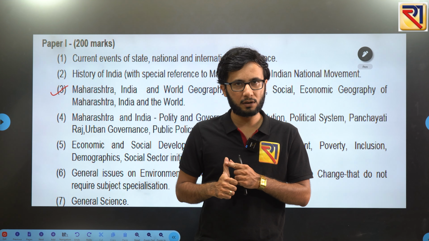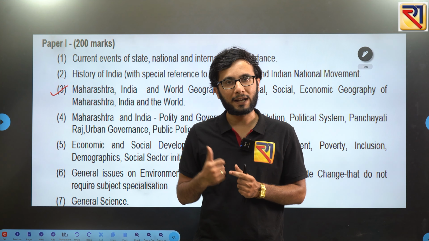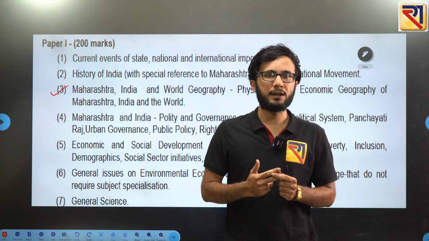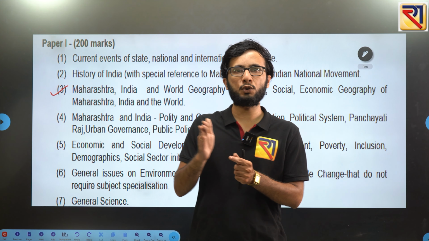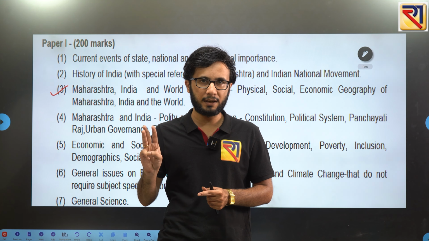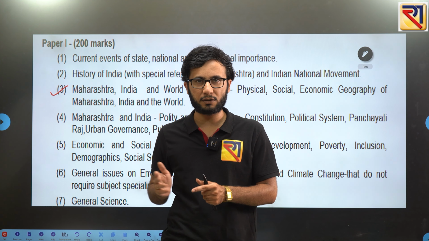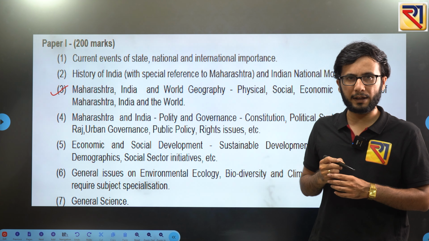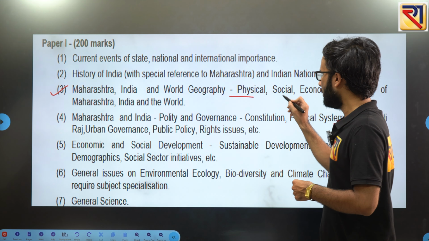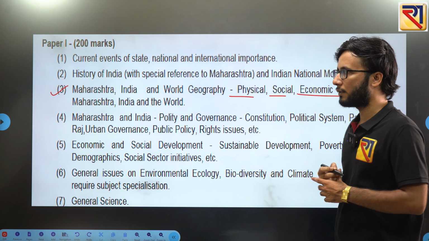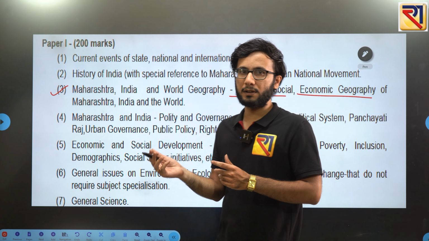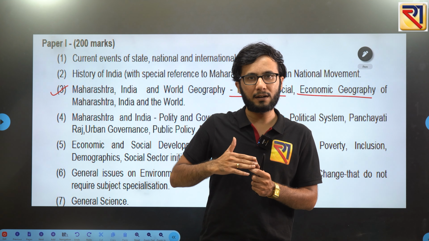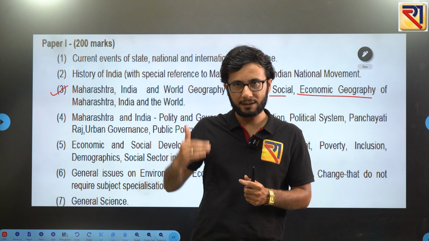You are having physical geography, that is the first part. You are having economic geography, that is the second part. And the third one is human geography or social geography. So these are the 3 different parts of the subject of geography, and these are given in your syllabus also directly. Here you can see physical, social, economic geography, and that too at 3 levels. You are having 3 different parts of geography, and these parts are again to be covered at 3 levels.